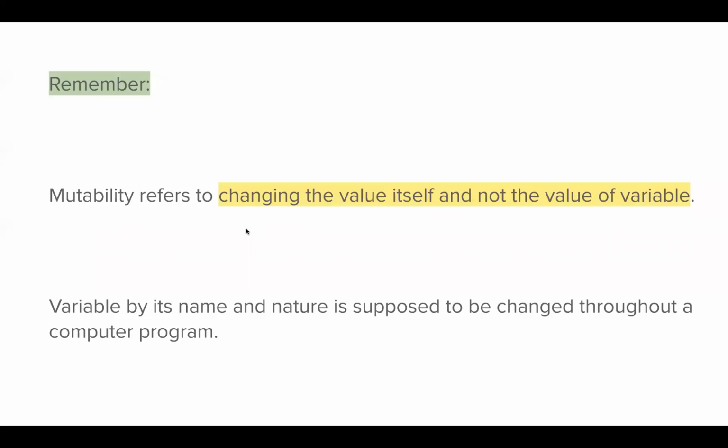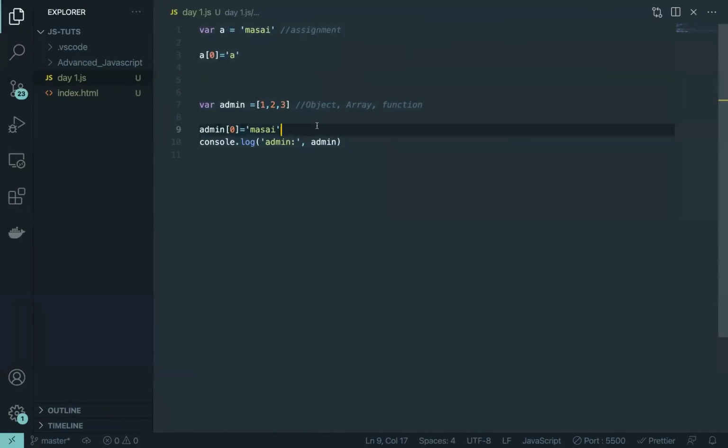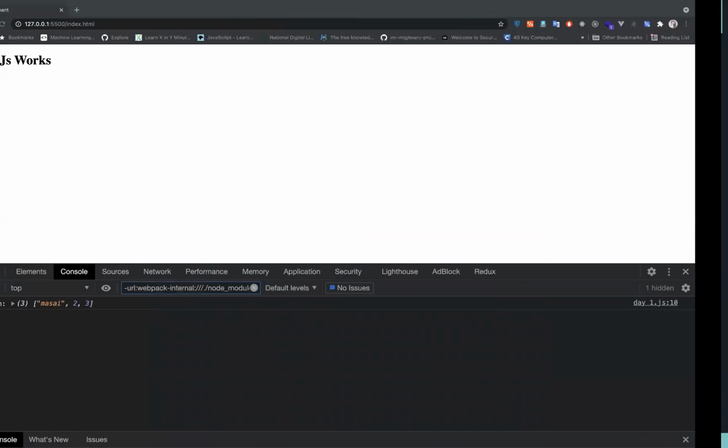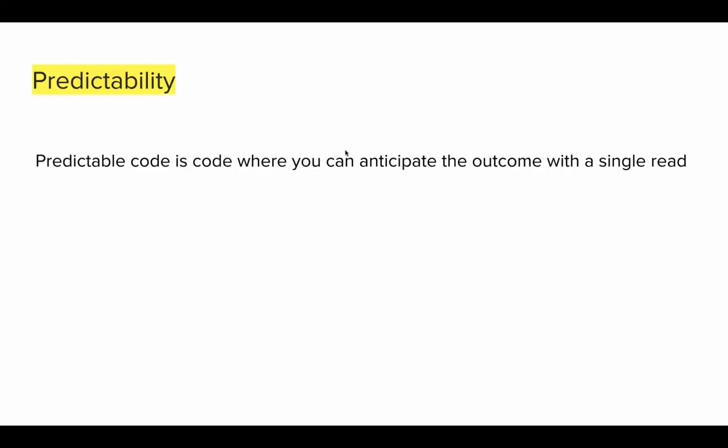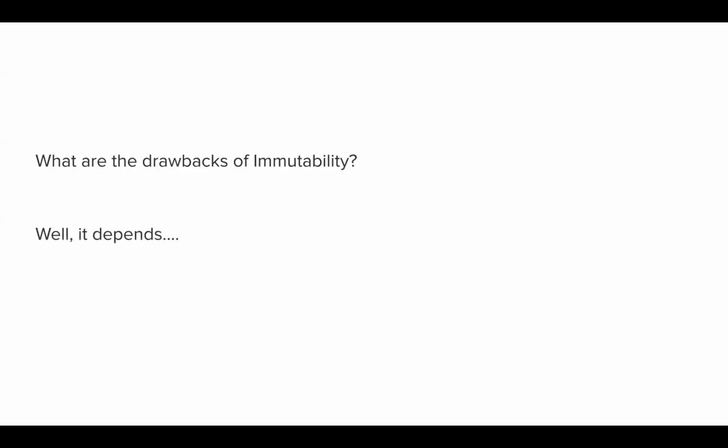Now, sometimes you don't want to mutate the code. Sometimes you want to have that immutability. You don't want anyone to come in and start changing the values. That means like I had these good numbers 1, 2, 3, and someone just came in and added Masai, and we don't want something like that. We want to keep it frozen. We want to make sure that no one is able to change it, and that concept is called immutability in JavaScript. There are a lot of benefits to immutability. We'll be covering those, and we'll also cover how you can implement immutability in your code.